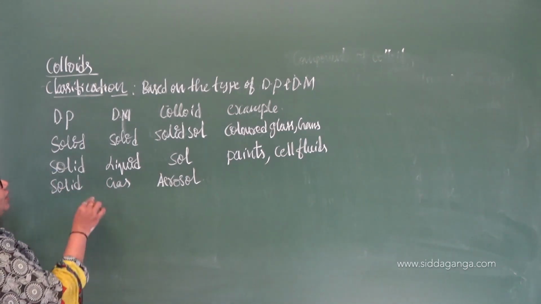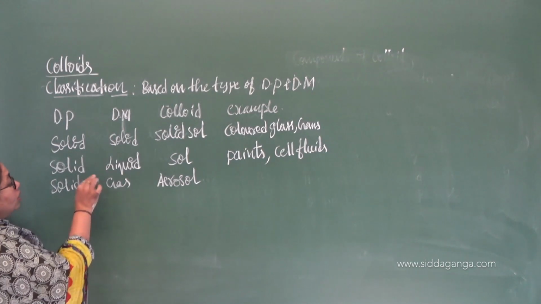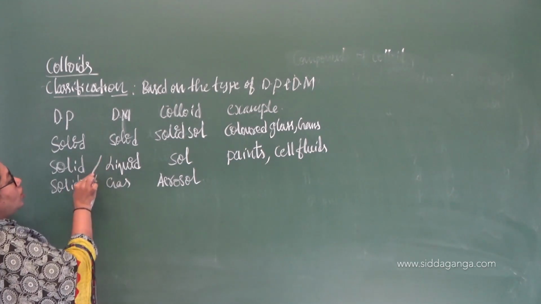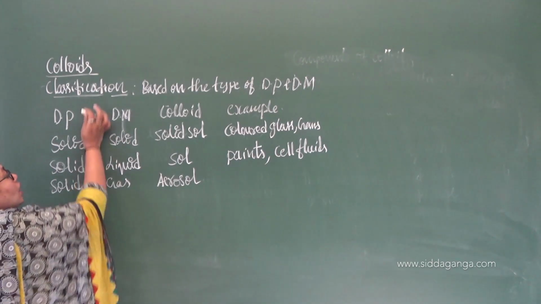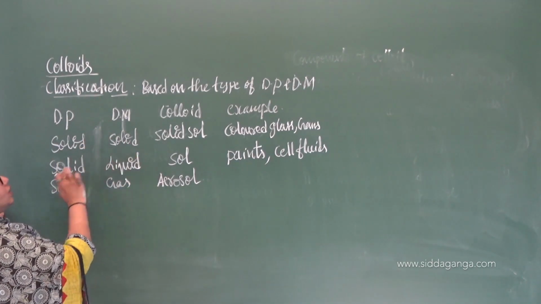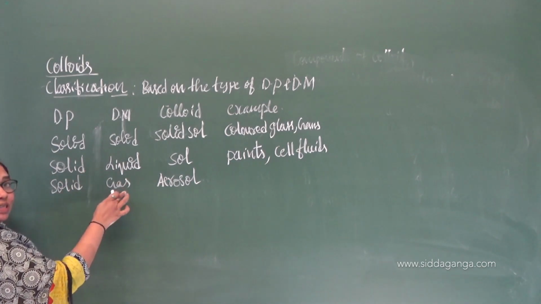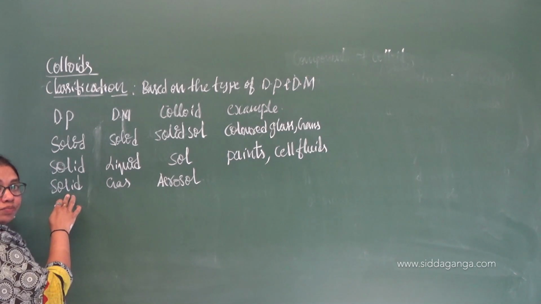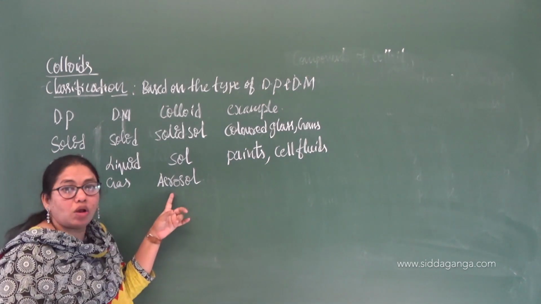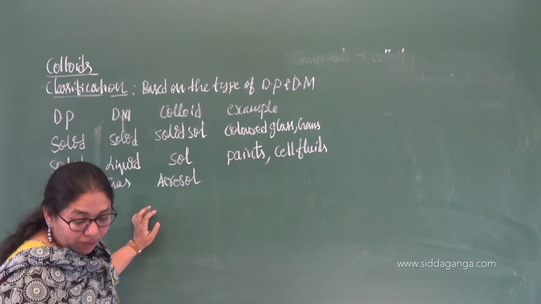In the beginning itself I told you about the adsorption process: solid-gas interface, solid-liquid interface, solid-solid interface. That is how to read this: solid in solid, solid in liquid, solid in gas. It is an aerosol.